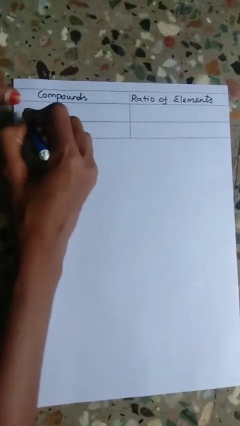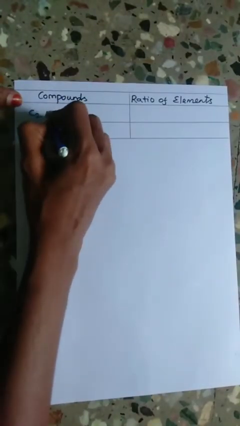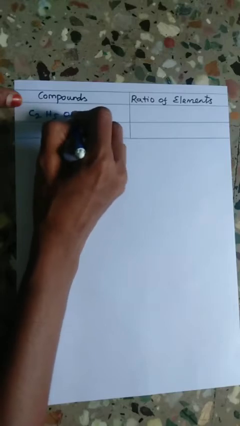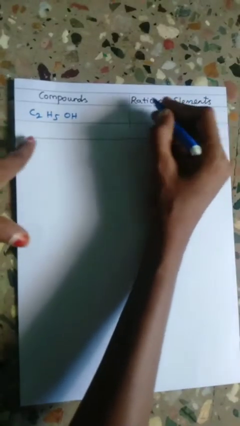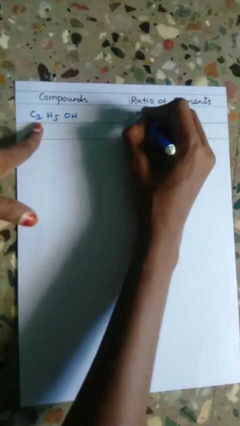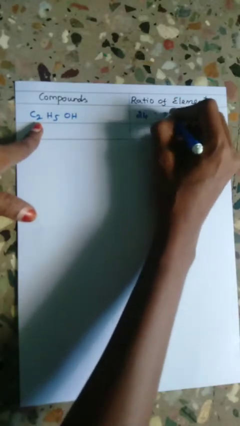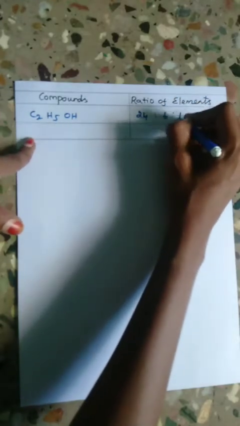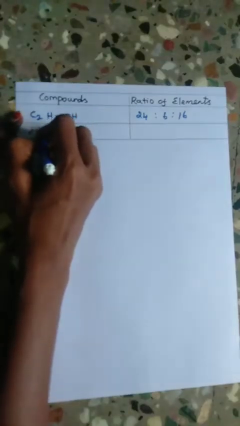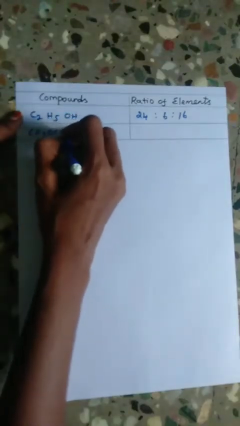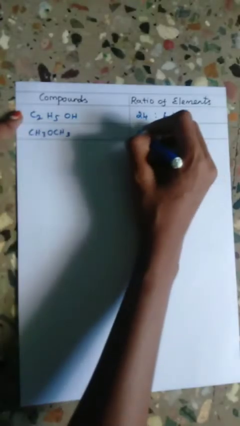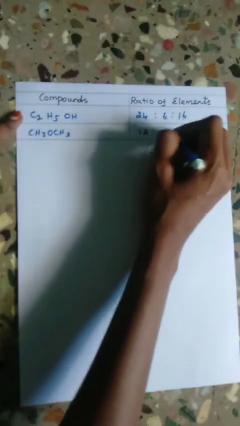The components of the C2H5OH compound, the ratio of these elements is 24:6:16, and for CH3OCH3, which means dimethyl ether, 12:3:8.